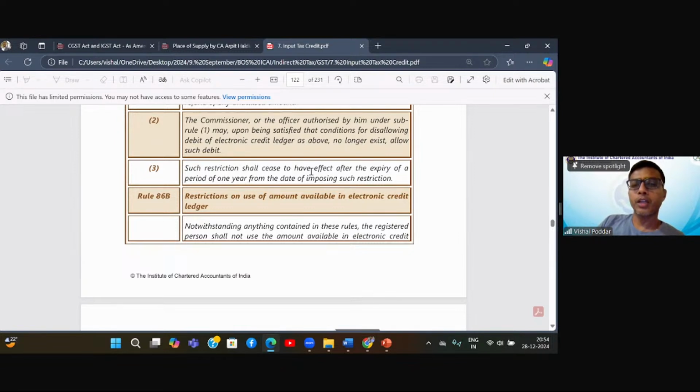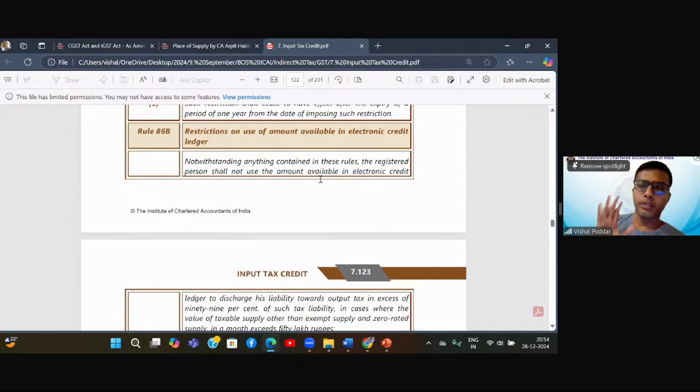Such restrictions shall cease to have effect after expiry of a period of 1 year. The third point says, whenever you blocked my ledger in sub-rule 1, after 1 year, automatically the blocking will cease. That is, I will be able to utilize it. In other words, the blocking remains for 1 year compulsorily. After that, it will automatically be released.